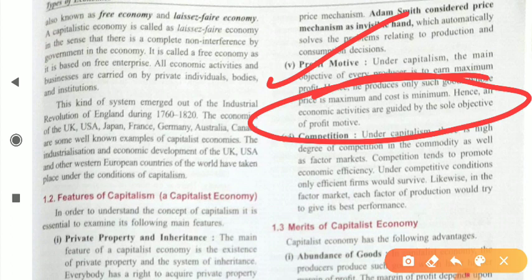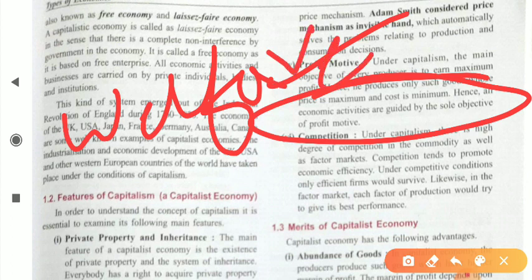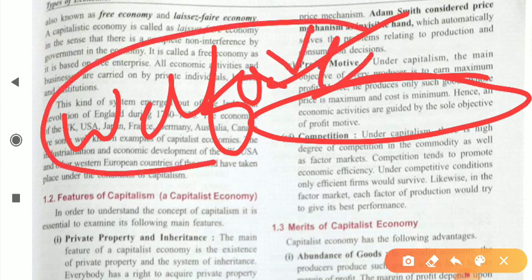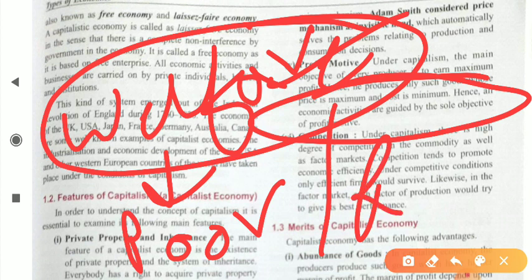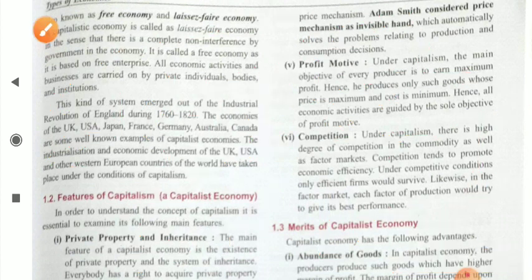So we cannot think about the welfare concept of the society, because if you think about welfare, it simply means you will think about the poor people. It means in a capitalist economy, the economic thinking is mostly about the richer section of the society. Okay students, so this is the point of profit motive.